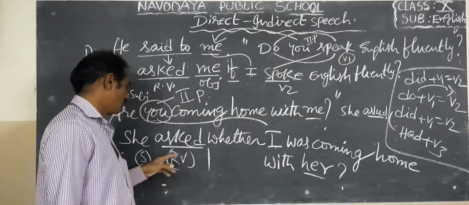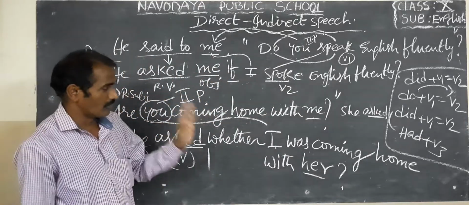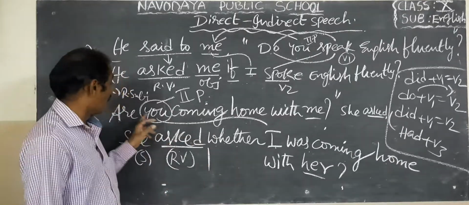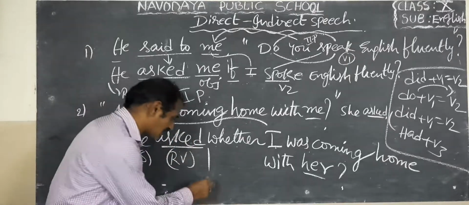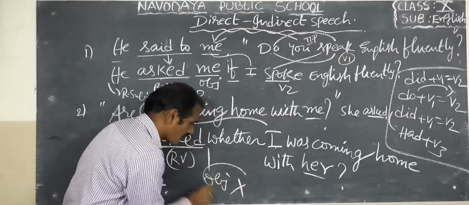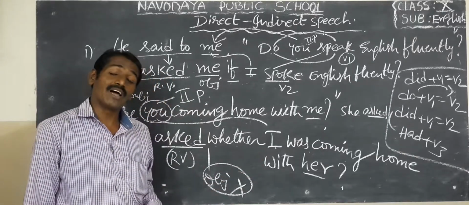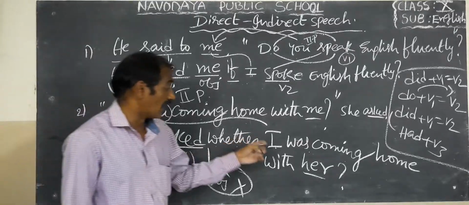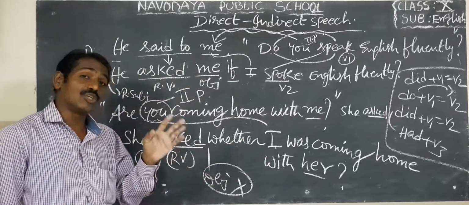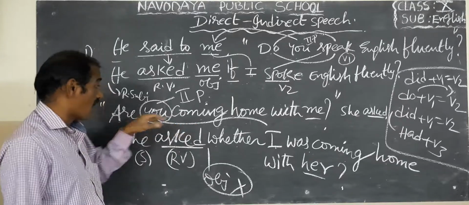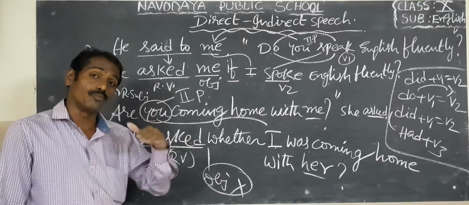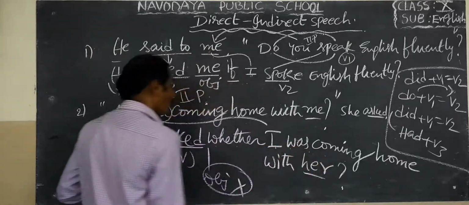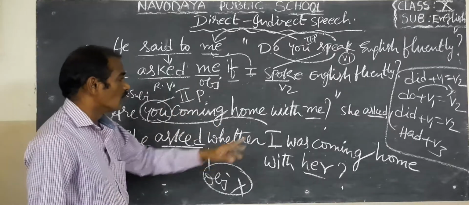Once again, children: Are you coming home with me? She asked whether, if or whether. So again, I was, but here there is no object given. Here imagine me became I. So whether I was. Why should we write was? I is singular. This is present condition. Are coming is present condition, so it should be changed into past condition. So are coming became was coming. Whether I was coming home with me.